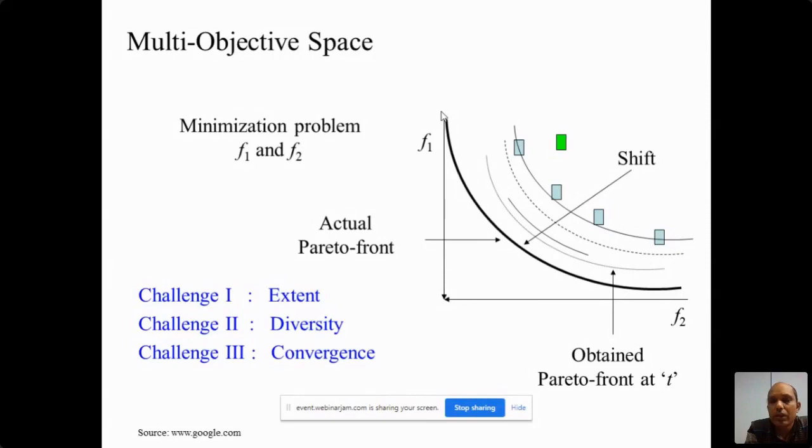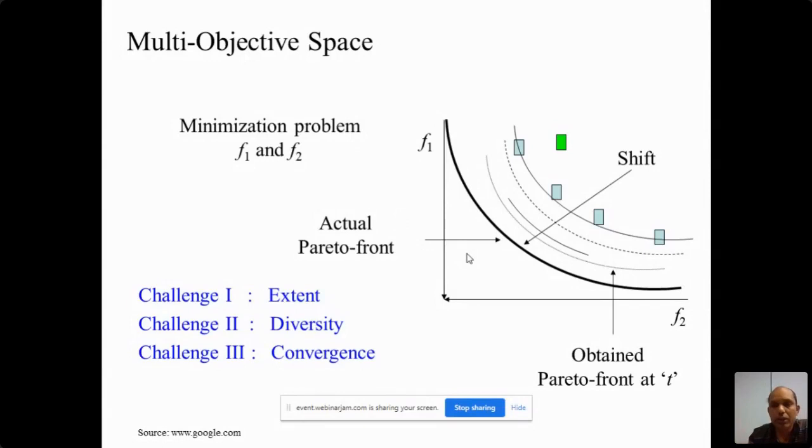For the diversity, your solutions should be normally distributed. It should not be like that in the first half of the graph you have all the solutions, and in the second half we don't have any solution.